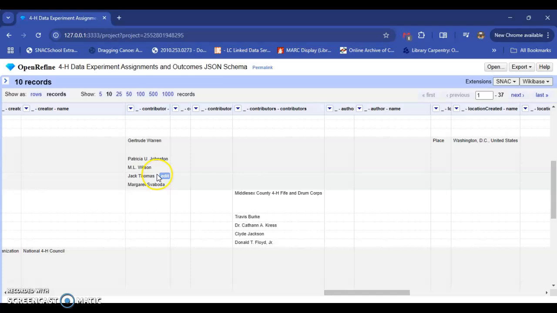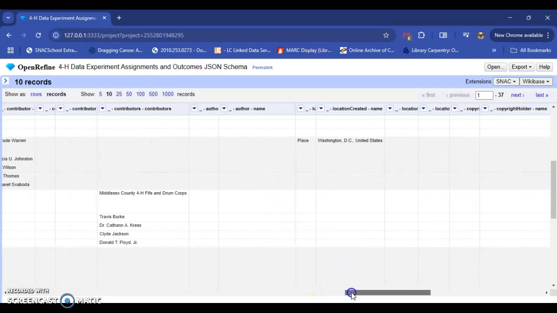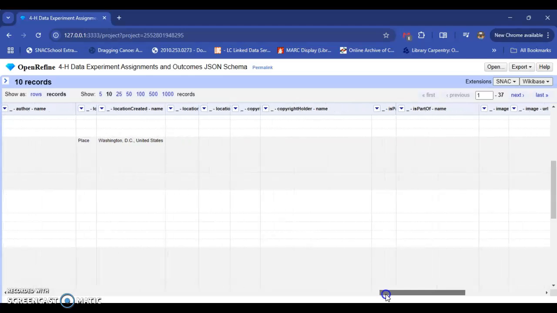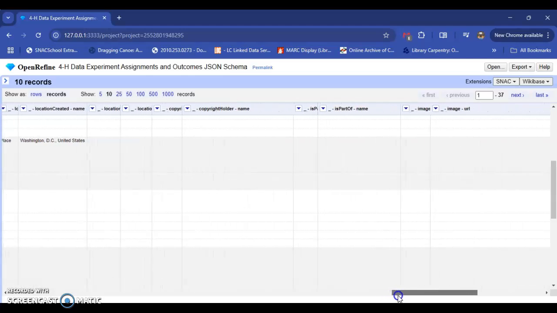You can see how it seems to have duplicate columns or fields. So something might have to be changed to combine some of those, which I know can definitely be done in OpenRefine. I'm just seeing how far this goes. It's pretty extensive.